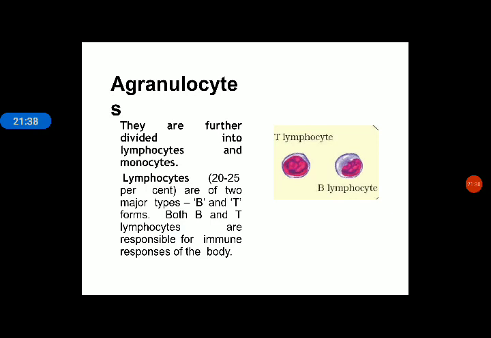Next is agranulocytes. Agranulocytes are the cells which do not possess granules, already discussed. Agranulocytes are further categorized into lymphocytes and monocytes. Lymphocytes are mainly present in 2 forms, B lymphocytes and T lymphocytes. You can note down: lymphocytes are of 2 major types, B and T, and these B and T lymphocytes are mainly involved with the immune response. B lymphocytes help in production of antibodies, and antibodies provide us immunity.